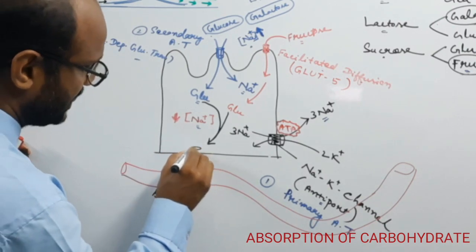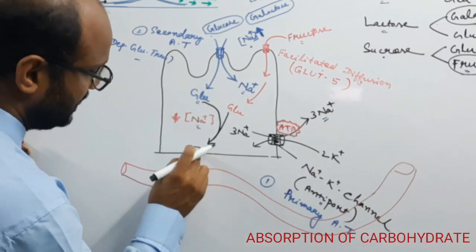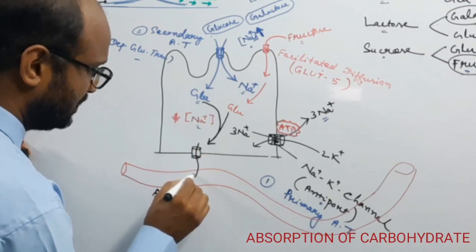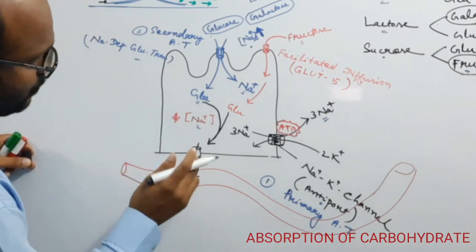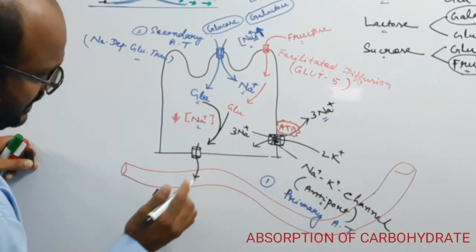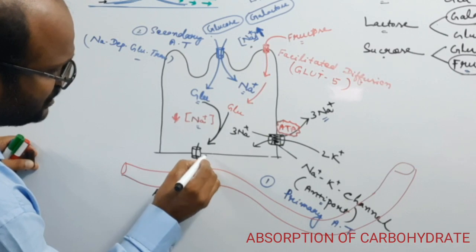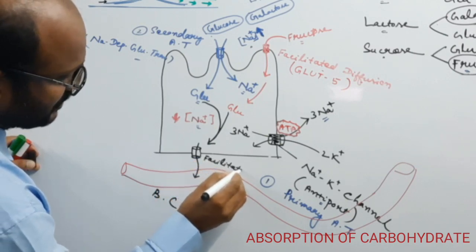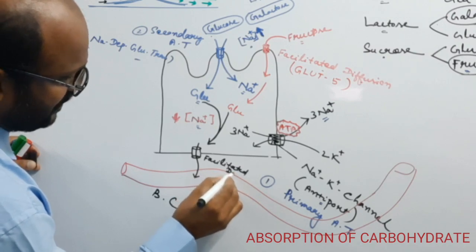So there is another channel which helps the export of glucose from in to out, meaning to the blood capillaries, and this process is known as the facilitated diffusion process.